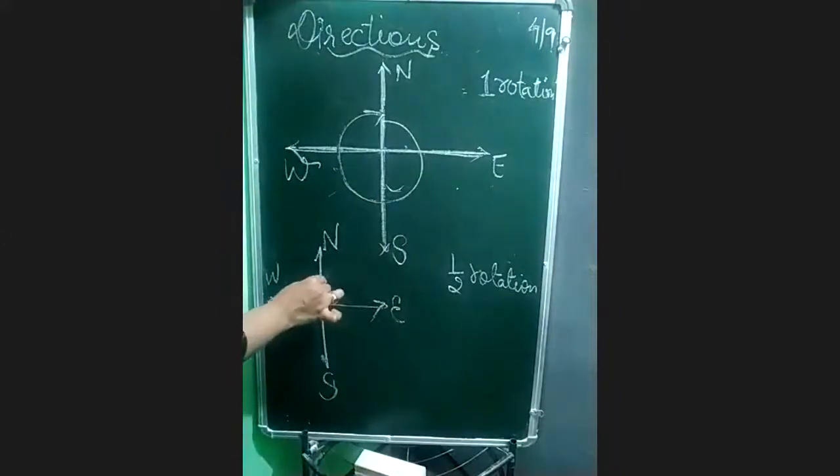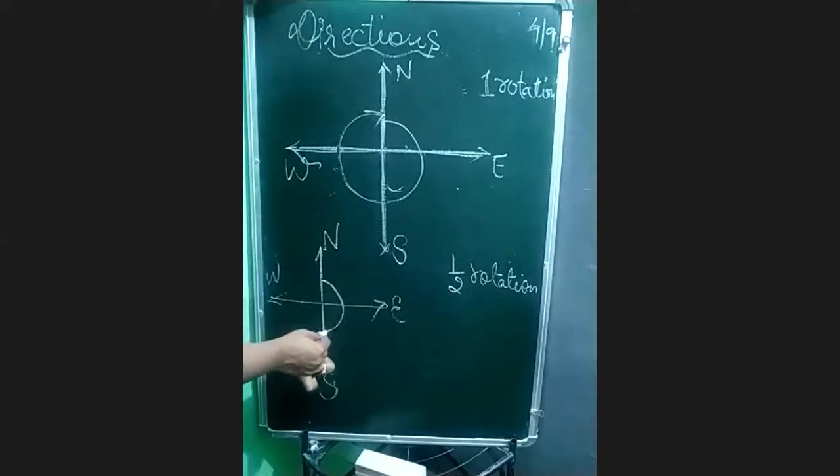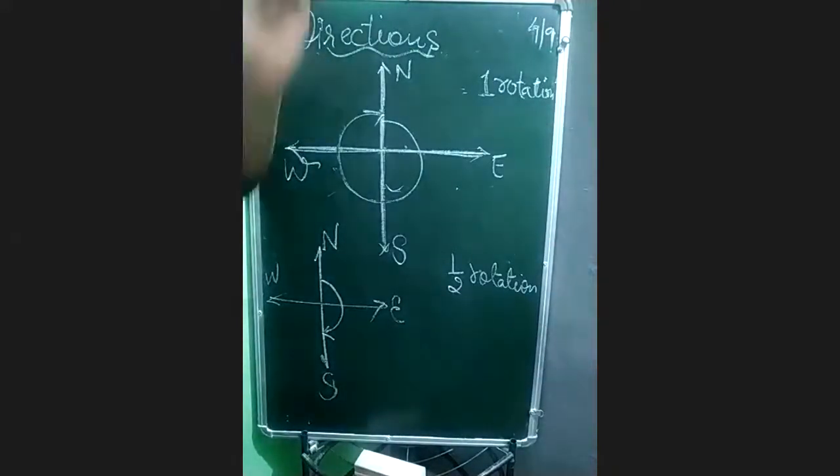If you are starting from north, coming till here will be called half rotation because we are moving only this much. Okay, this is called half rotation. Anyone has any confusion regarding it? If somebody is asking from us 3/4 rotation, Abhi, first you write it down, then I will tell you about the next part, beta.